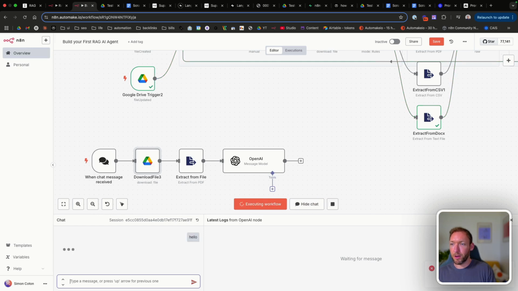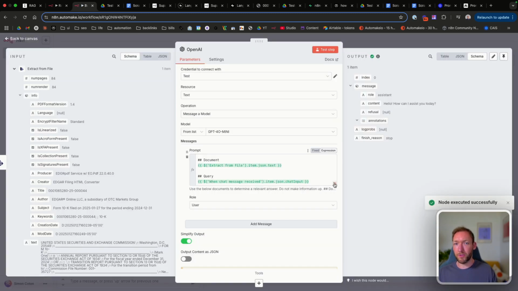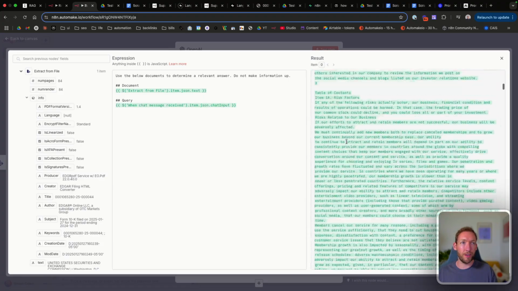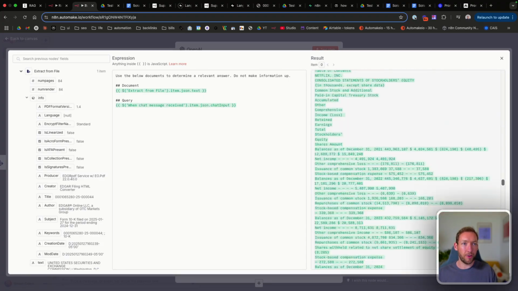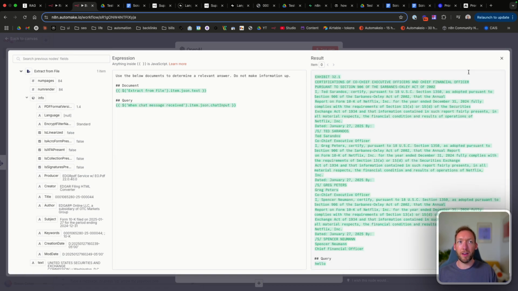And now let's try and run it just with a hello. It will now download the file, extract the contents, and hopefully feed that in dynamically to OpenAI. And let's just check the information was actually fed in. So we can see that the document's been fed in correctly because it's got all of this 84-page context. Let's scroll right down to the bottom. Chat input was hello, great.